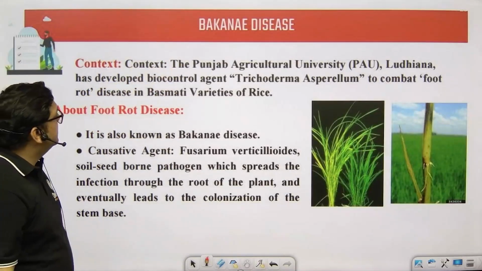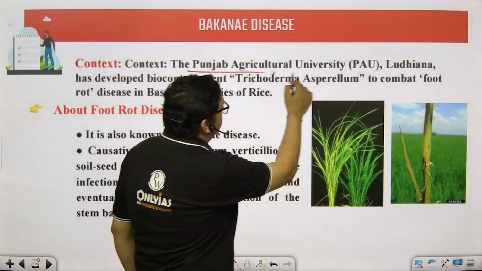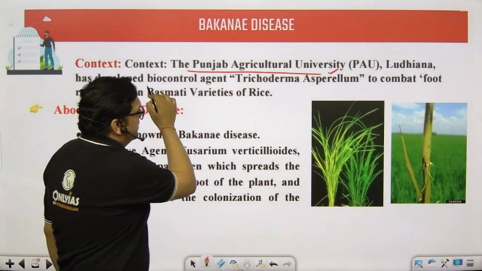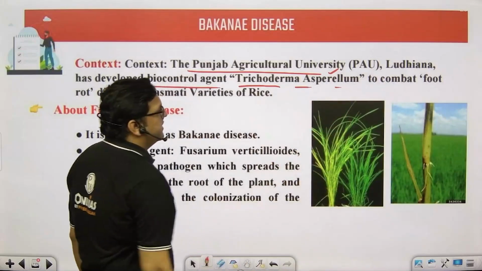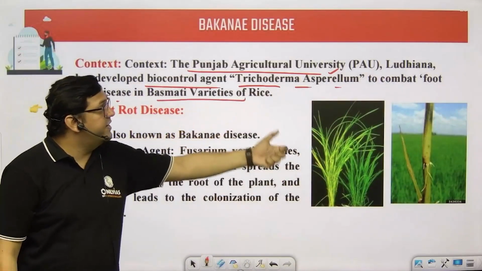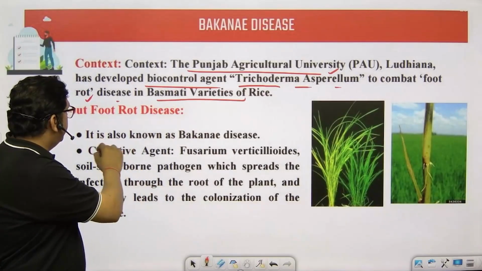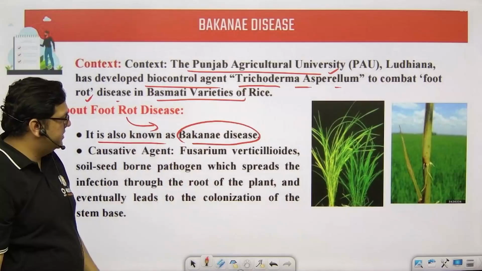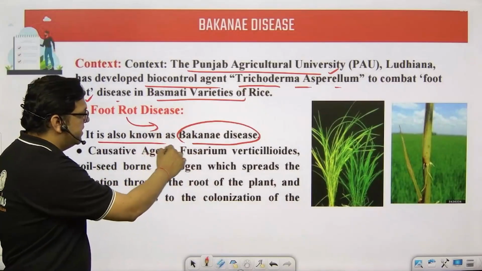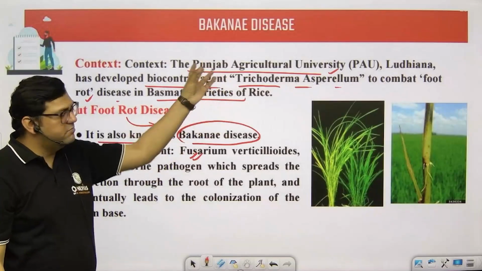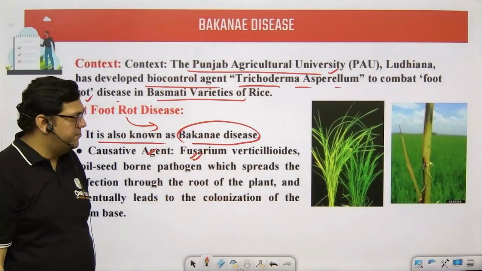Bakanae is the disease. Punjab Agricultural University, Ludhiana, has developed a biocontrol agent, Trichoderma asperellum, to combat the foot rot disease in the basmati varieties of rice. It is also known as Bakanae disease. So foot rot disease is called Bakanae disease. The agent is Fusarium, and this is the information that can be used in the exam.